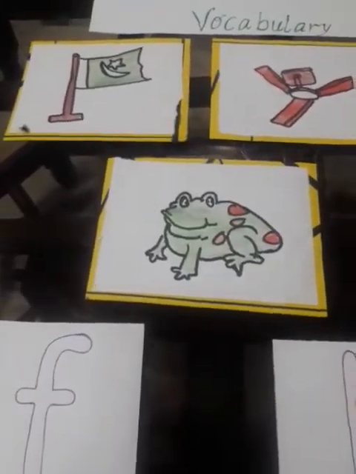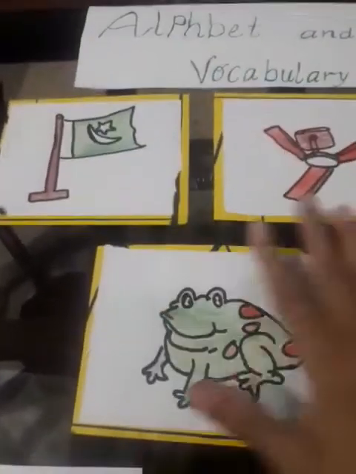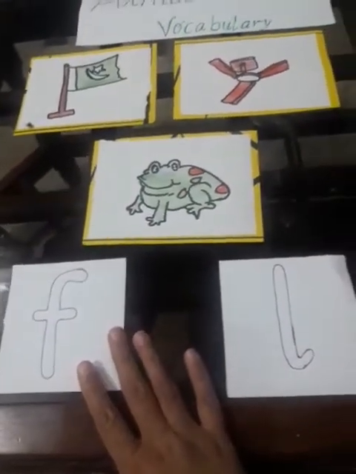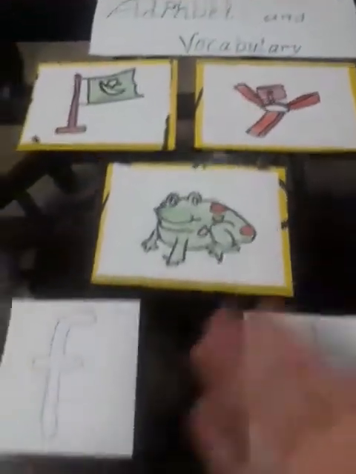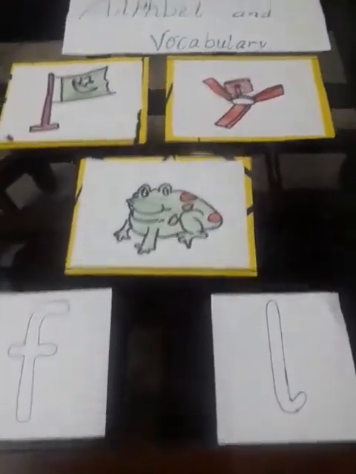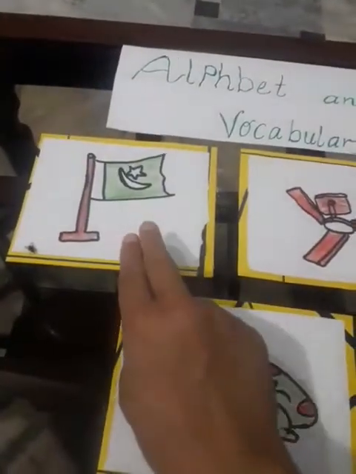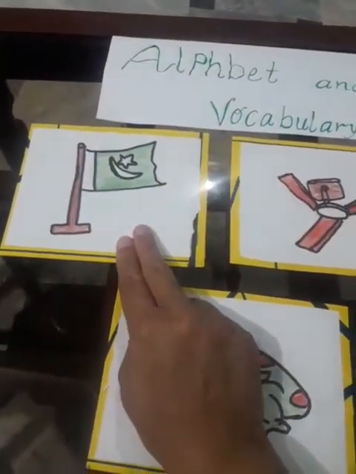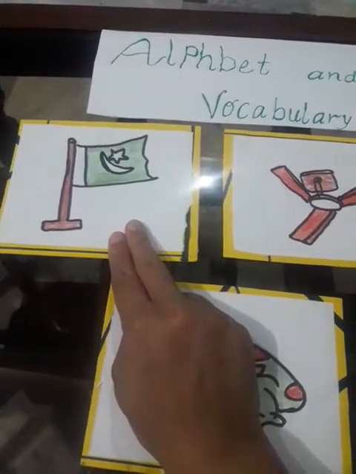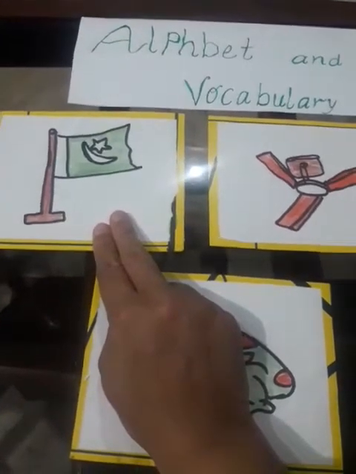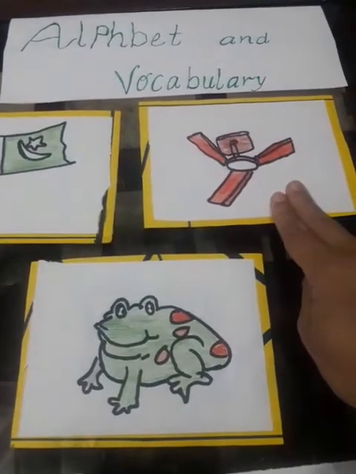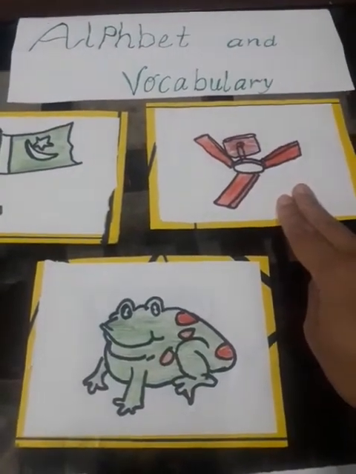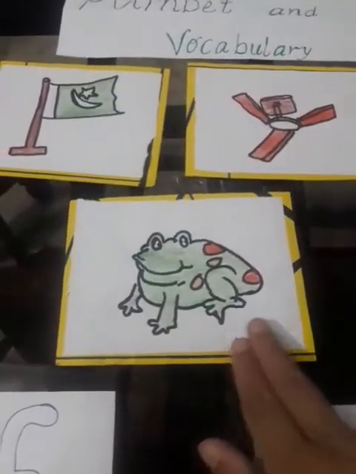So look over here, we have got 3 pictures and we have got 2 options. Now we are going to see which letter these 3 pictures belong to. Okay, let's see what the first picture is. What is this? Yes, it's a flag. Flag. What is it? Fan. Fan. And what is this?